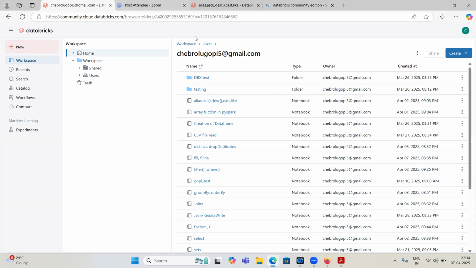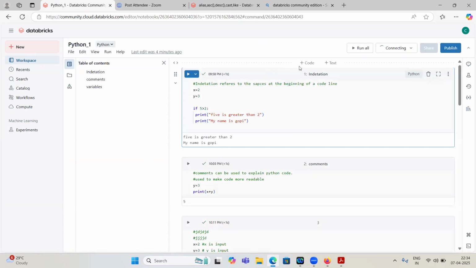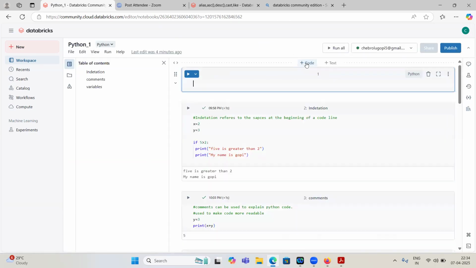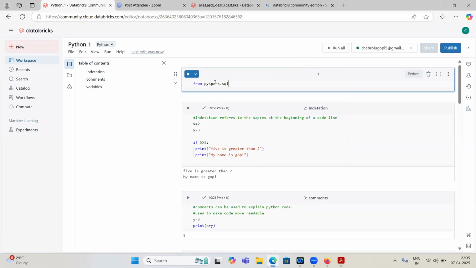If you have any questions, we can discuss for the next 5 to 10 minutes. Otherwise, we can end the session. Yes, Gopi, how to import these libraries? Is it inbuilt, or do we need to import those things? Whenever you are working on something, maybe I want to import the column function, so you can import it like from... We can discuss that in the second week.